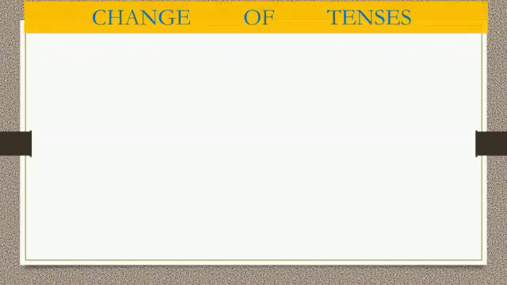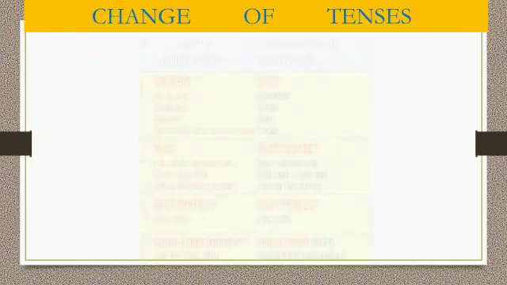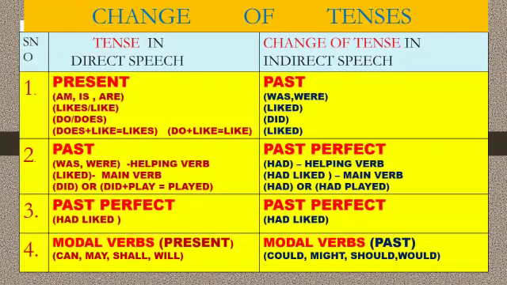We'll see the second important change, the change of tenses, in this slide. Here, if the tense in direct speech is present tense, it should be changed to past tense in indirect speech. For example, if am, is or are is given, it should be changed to was or were. If it is singular, it is was. If it is plural, it is were.